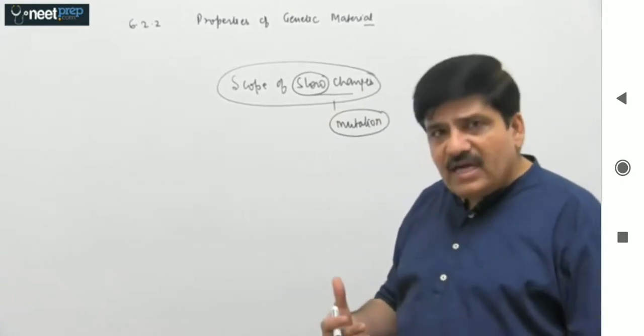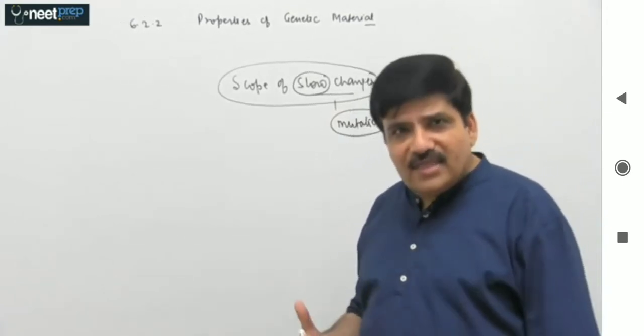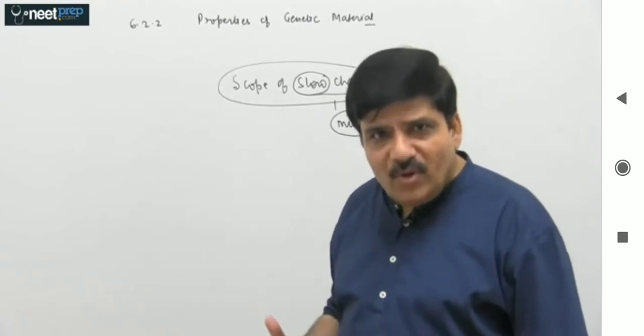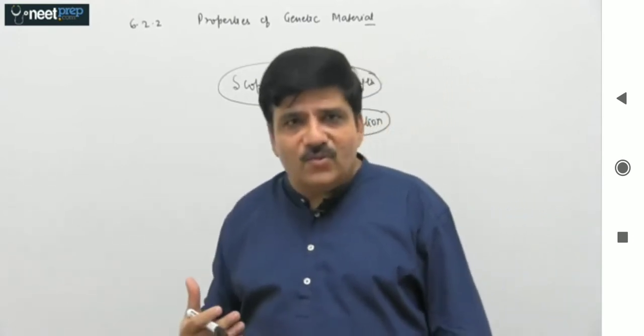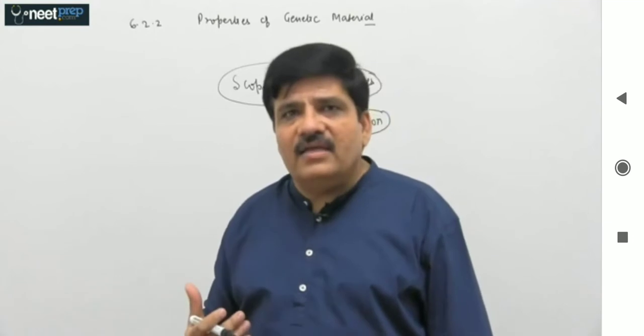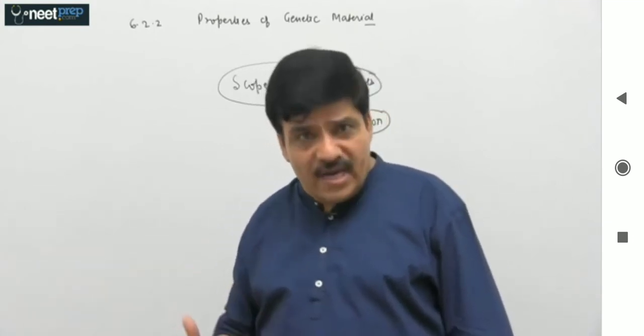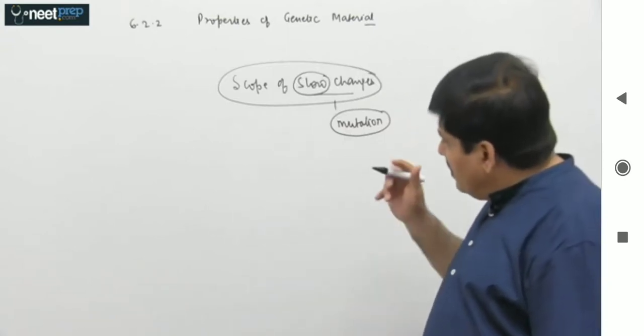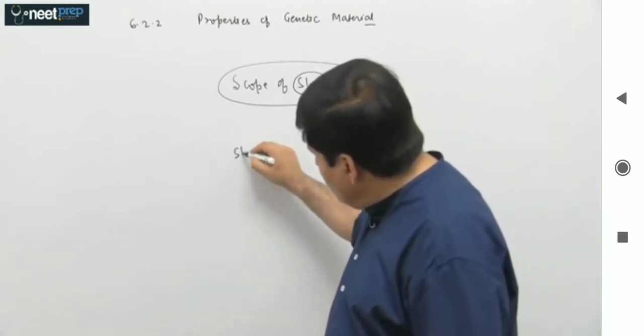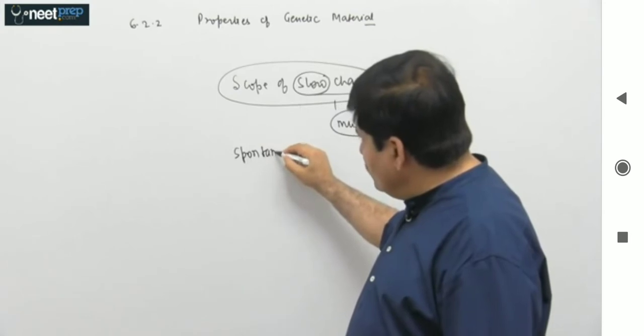Please understand, I am not saying that there must be no mutations occurring, otherwise there will be a problem in evolution. What we are trying to say is that if it is exhibiting any mutation at all, then it must be at a slow rate.